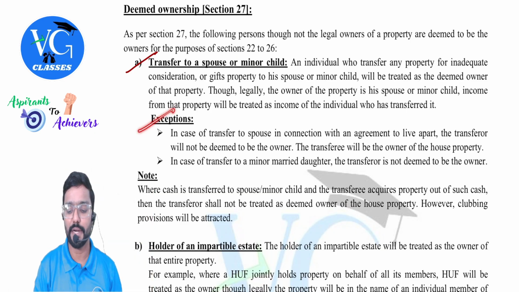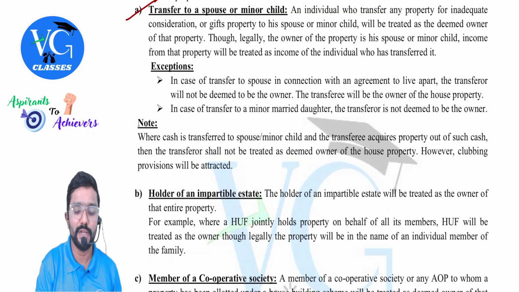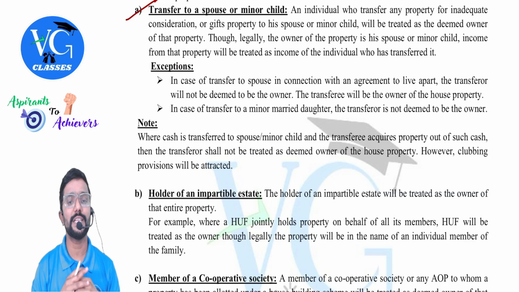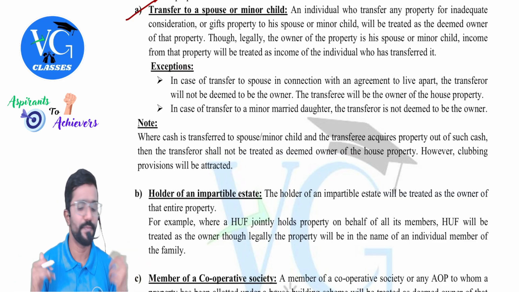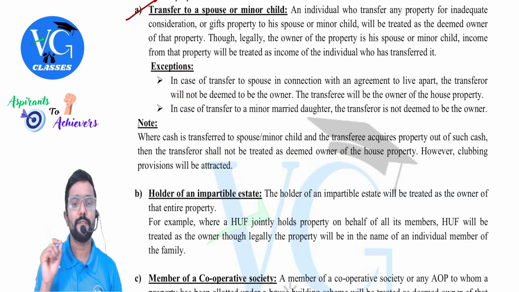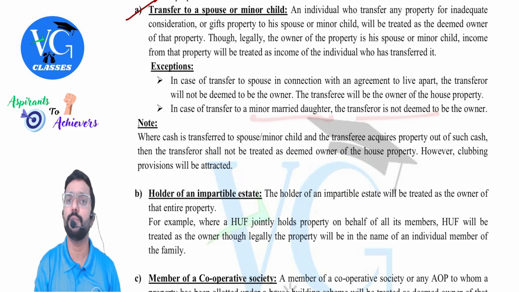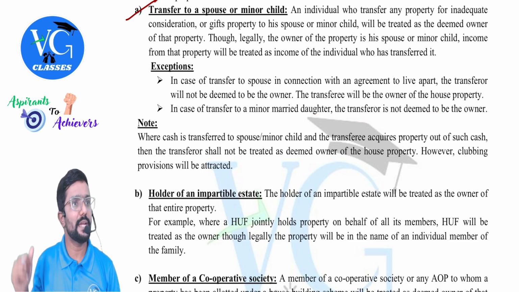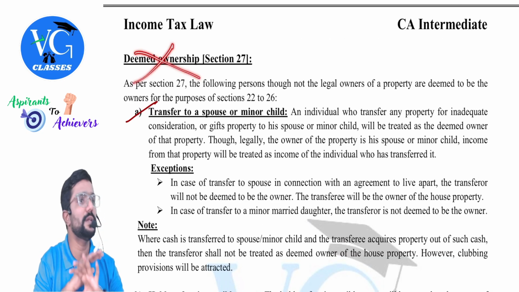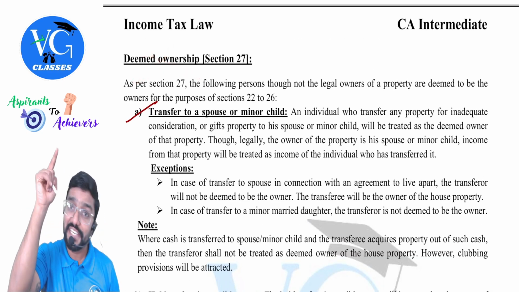But exceptions are, you can see one exception is in case of transfer to a spouse in connection with an agreement to live apart, that is in case of divorce. The second one is in case of transfer to a minor married daughter, the transferor is not deemed to be the owner. So in simple, in our Ria case, is deemed ownership applicable? No. But is clubbing attracted? Yes.